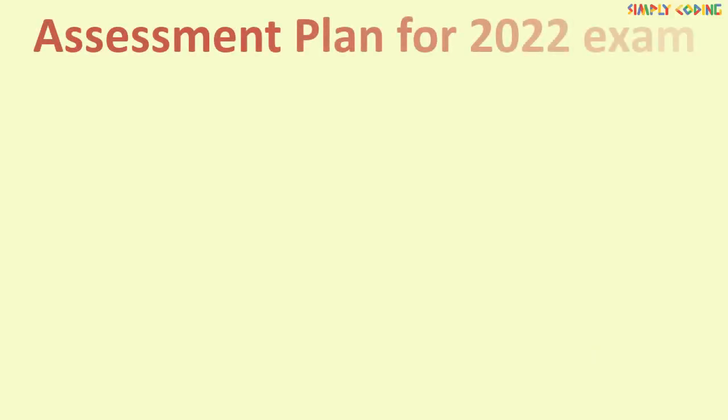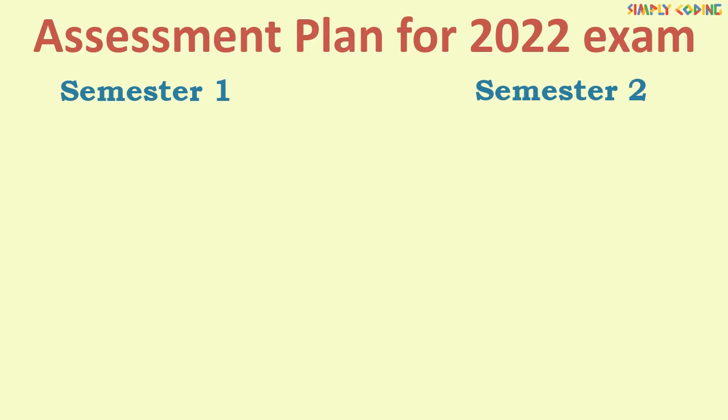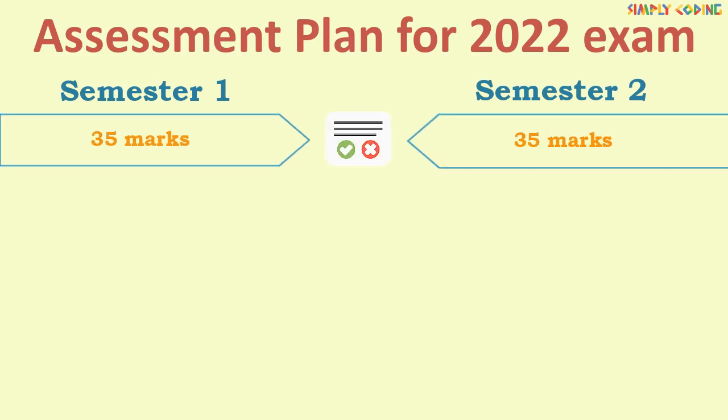Let's start by understanding the new assessment plan for the 2022 exam. This year CISCE has divided the academic session into two semesters. So instead of one board exam, it will be split into two semesters like in college. Since the computer science paper is of 70 marks, it is split into a 35 marks paper in semester 1 and a 35 marks paper in semester 2.